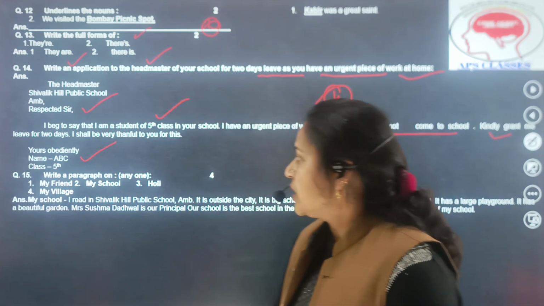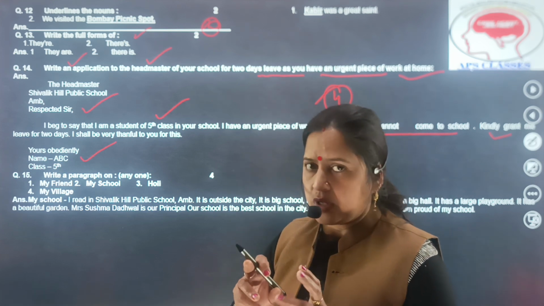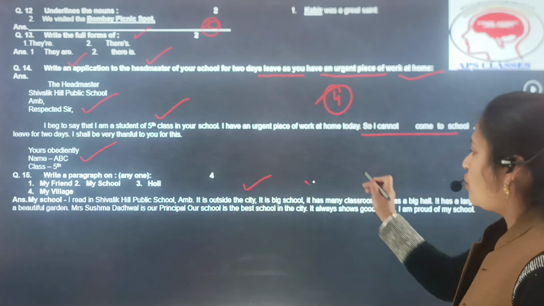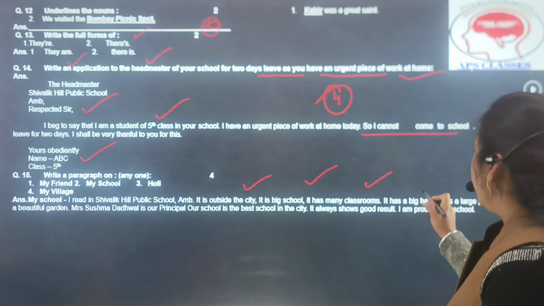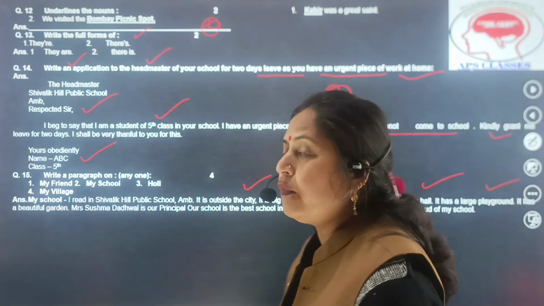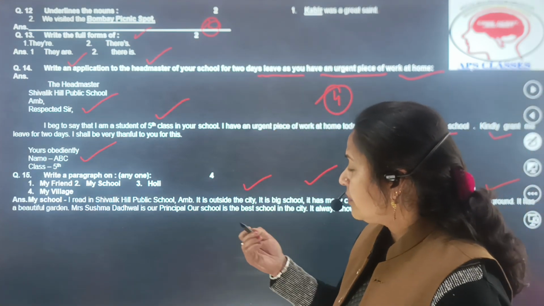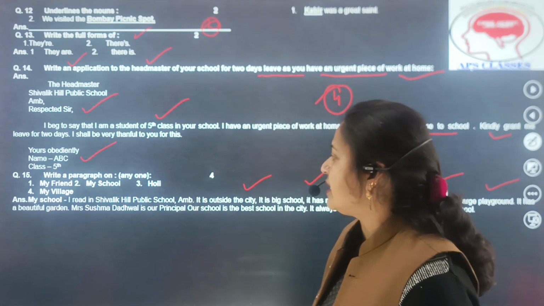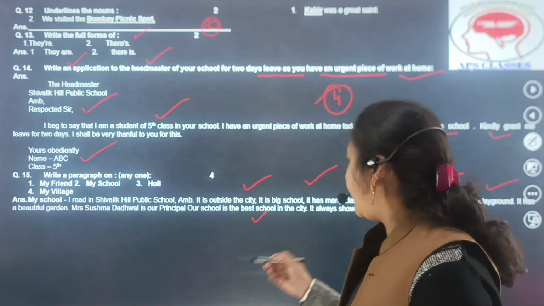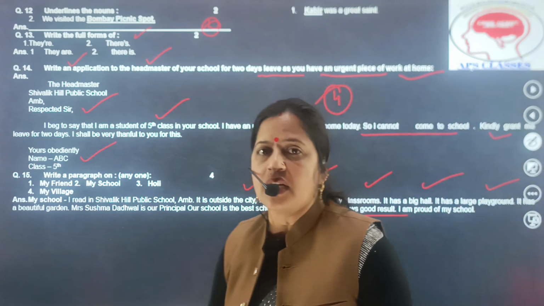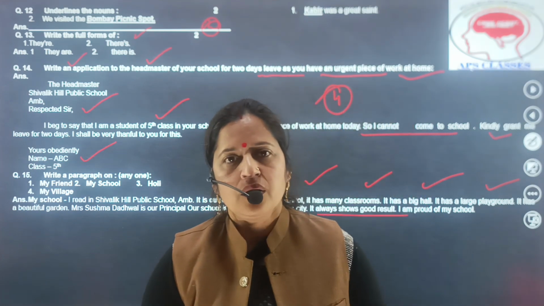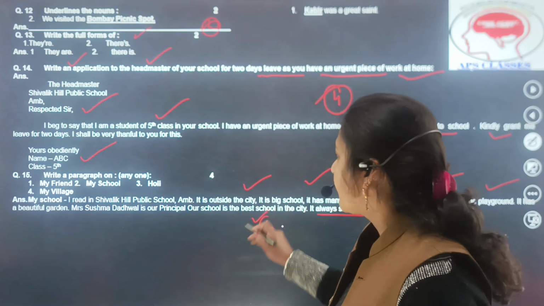तो चलो हम लेटेस्ट स्टार्ट करते हैं माय स्कूल से। So I read in whatever the name of the school, वो आपको नाम वहाँ लिखना है। I read in ABC school। It is outside the city। It is a big school and it has many classrooms। It has a big hall and it also has a big playground and it has also a very beautiful garden। And जो भी आपके स्कूल का प्रिंसिपल होगा, XYZ is our school principal and our school is the best school in the city and it always shows good results, so that's why I am proud of my school। So इस तरह से बेटे ये क्वेश्चन भी आपका रहेगा 4 मार्क्स।